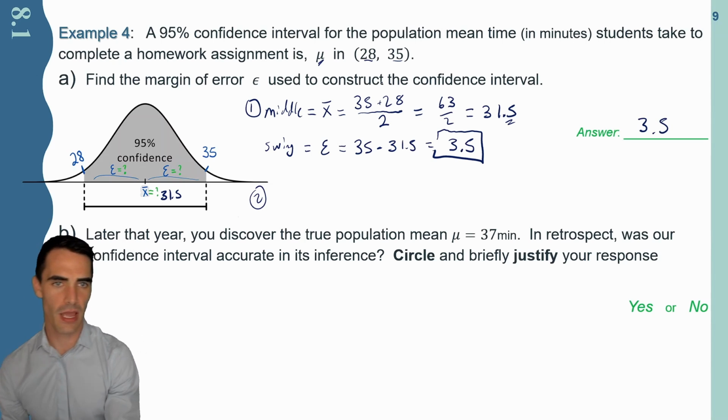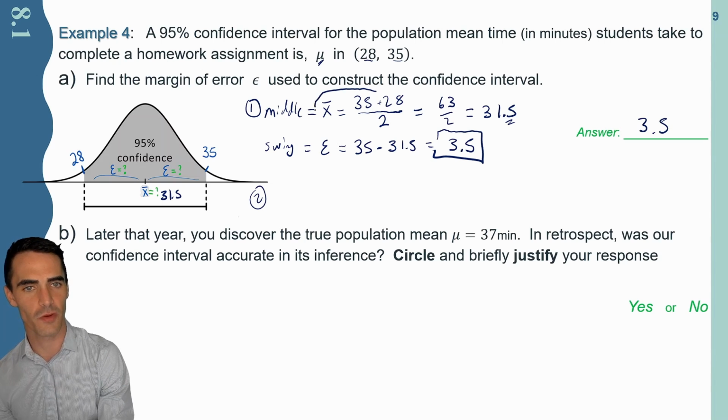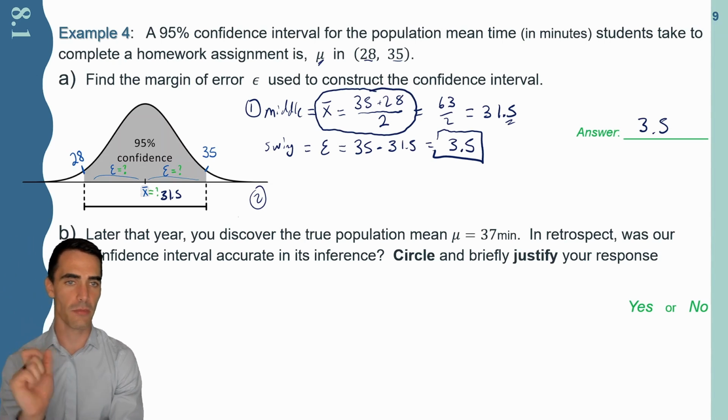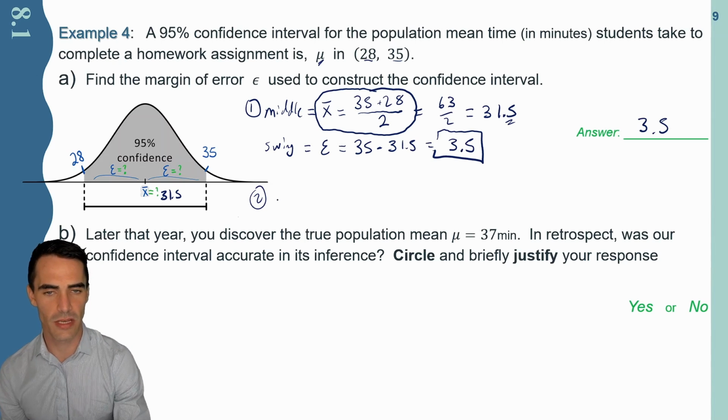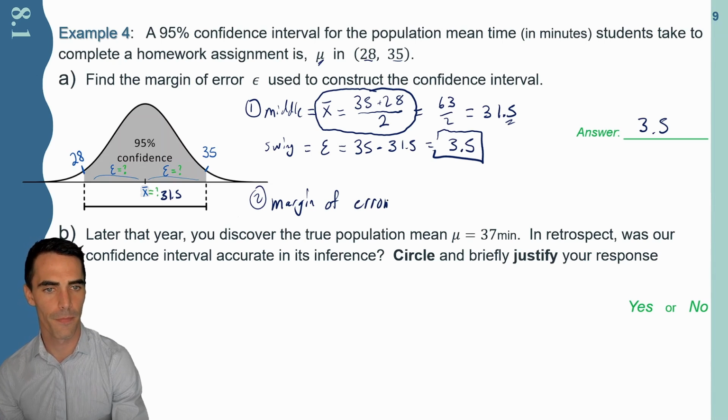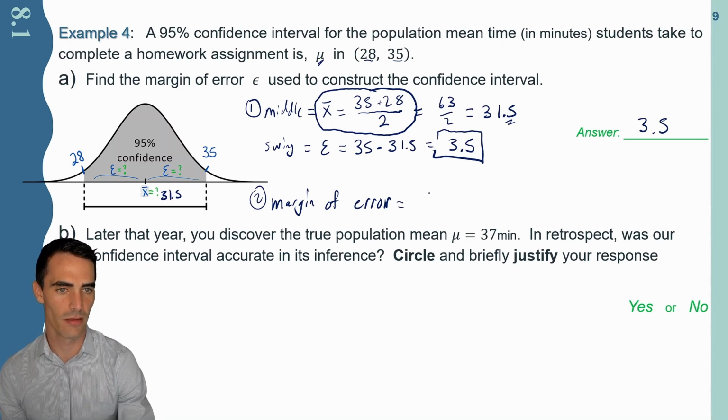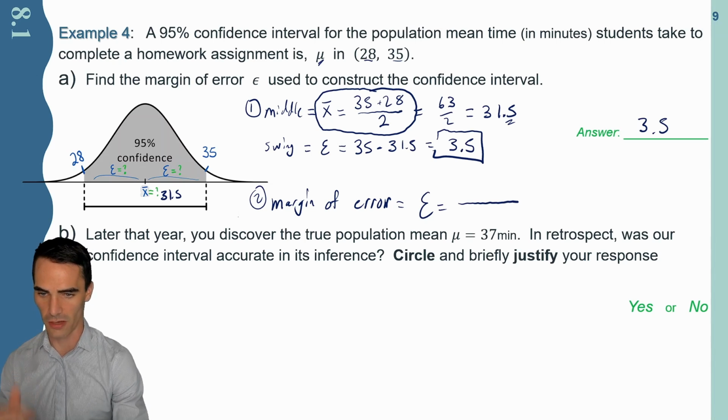There's actually a faster way, and it looks really similar to this first formula, which is why I will circle this one, because that's a good one to know: add them and divide to find the middle. There's also a nicer one to find the margin of error, I'll write it clearly here. And it looks like this. E is equal to, it's going to be a fraction. That's the only hint I'll give you, and then we'll actually get into it.